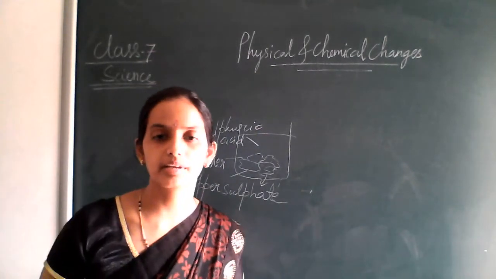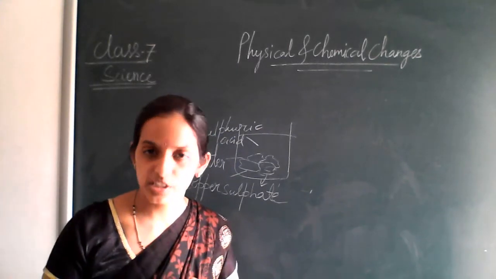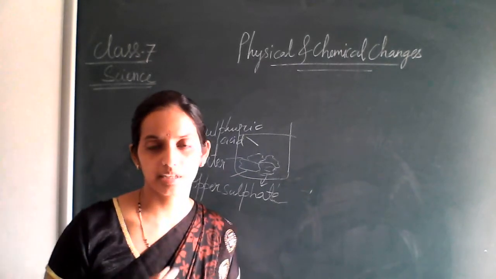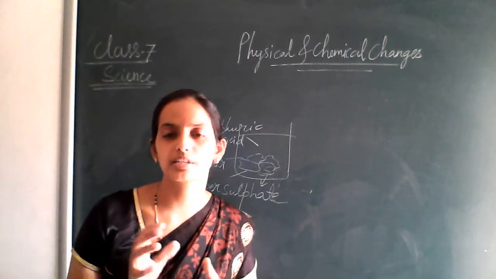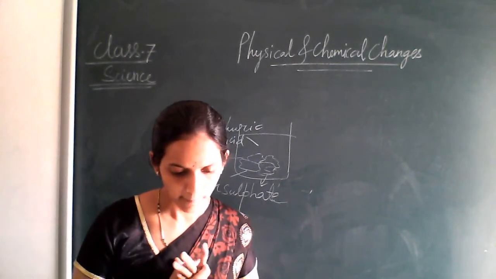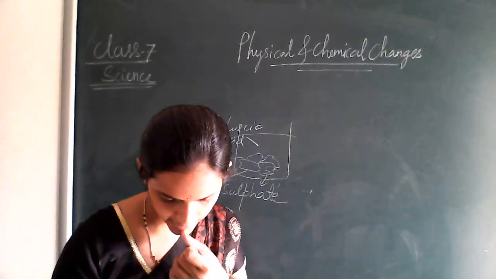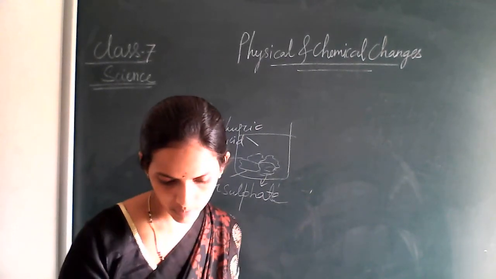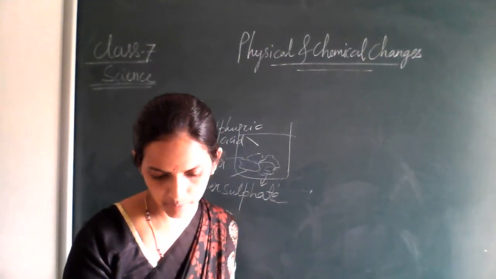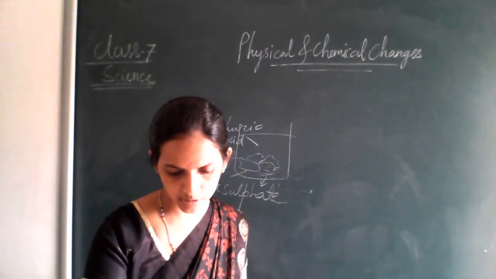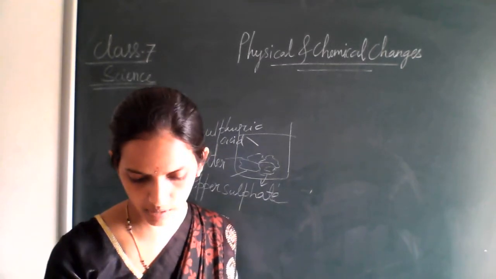The whole chapter is related to physical changes, whereas in chemical changes we have seen many chemical reactions taking place in the substance, right? With chemical changes, 3-4 examples we have studied: magnesium, the copper sulfate reaction, then the reaction of vinegar and baking soda, then rusting